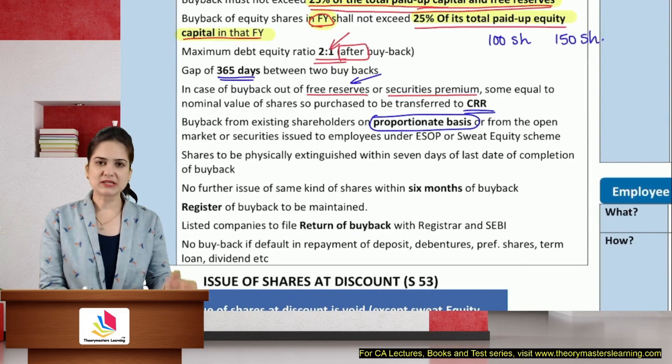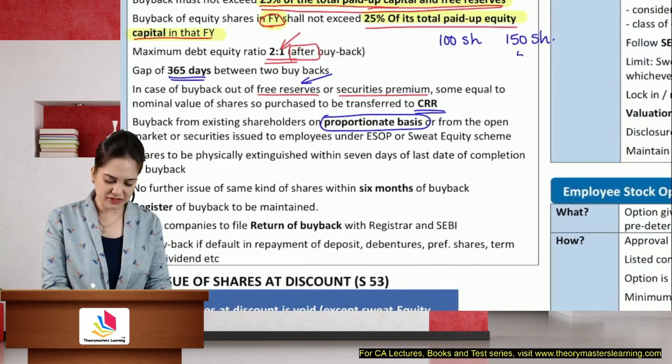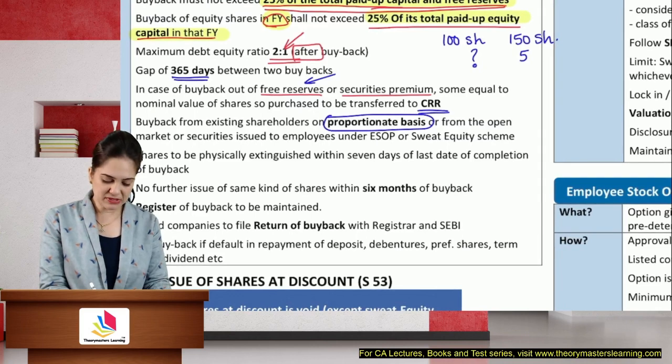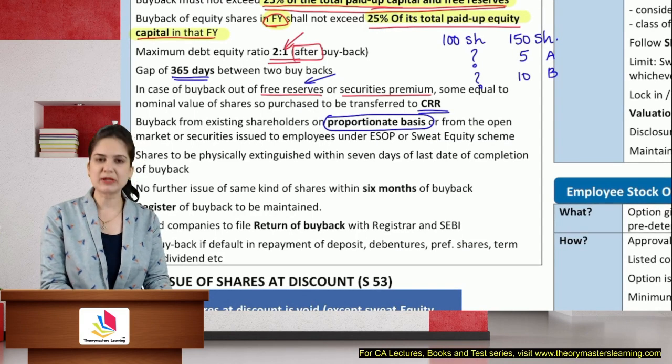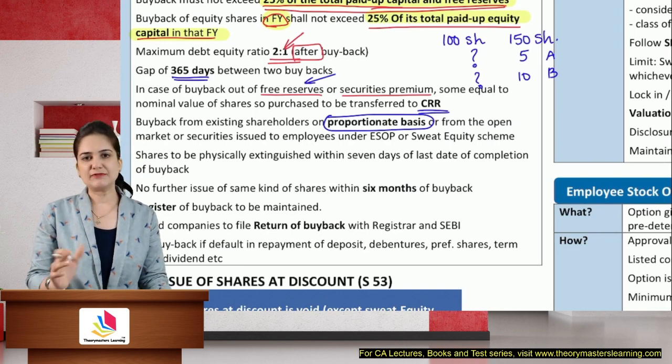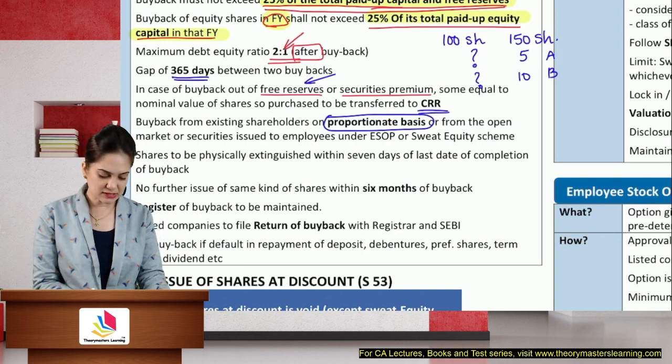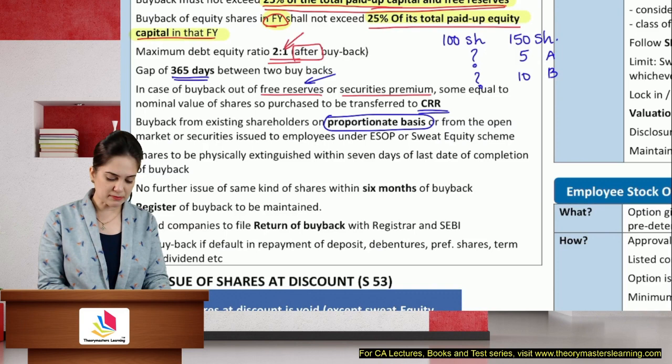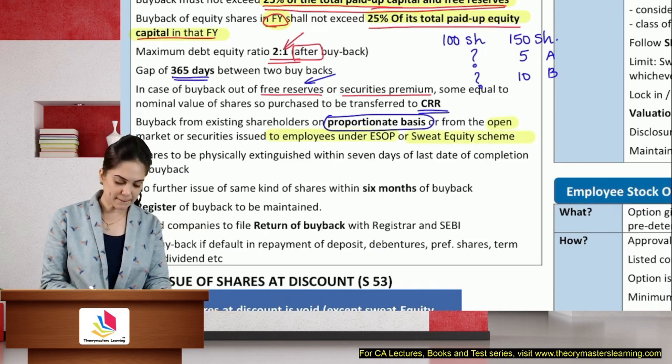So we will go and ask Mr. A, how many shares have you offered? He said 5. So out of 5, how much will we buy back? Mr. B says I have offered 10. So how much can we buy back? It's a simple cross multiplication, and we will buy back on proportionate basis. You can also buy it from the open market, that is stock exchange, or ESOP, or sweat equity.